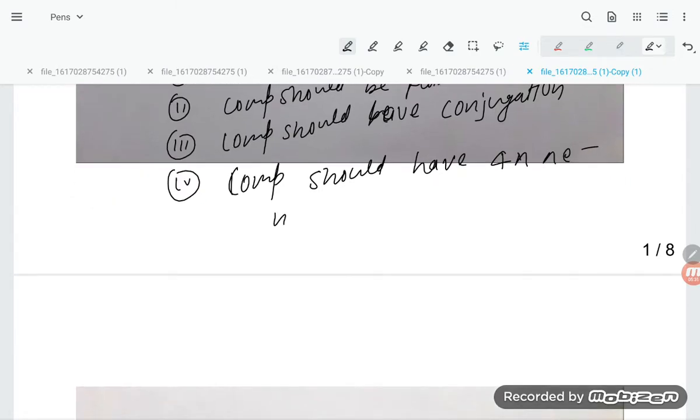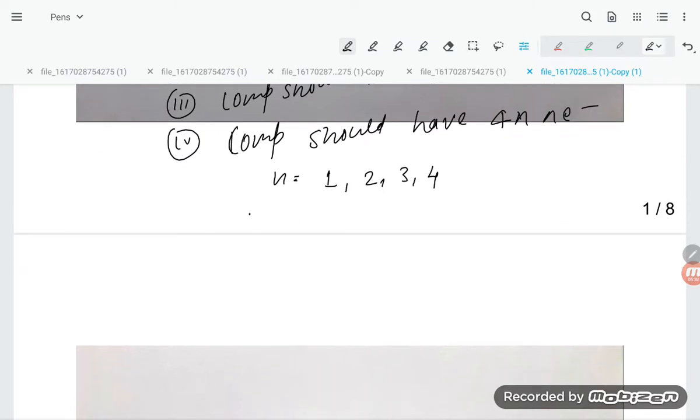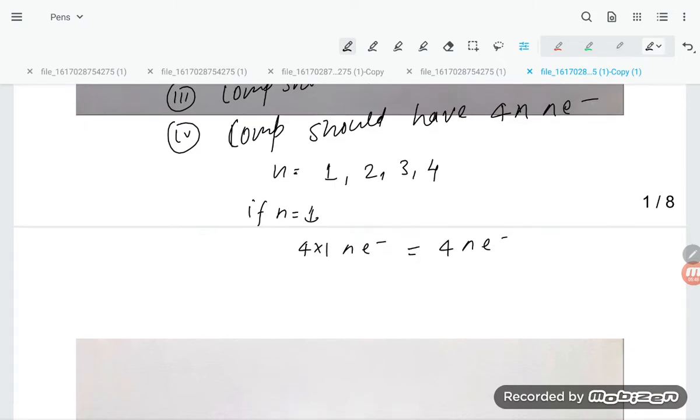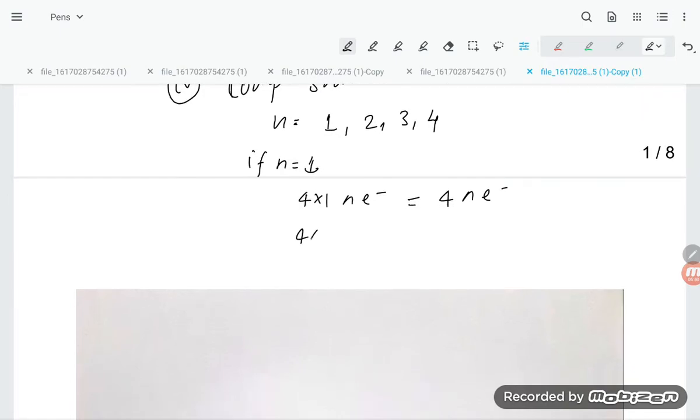Now n can be 1, 2, 3 or 4. If n is equal to 1, 4 into 1 gives 4 pi electrons. Next, 4 into 2 gives 8 pi electrons, and 4 into 3 gives 12 pi electrons.